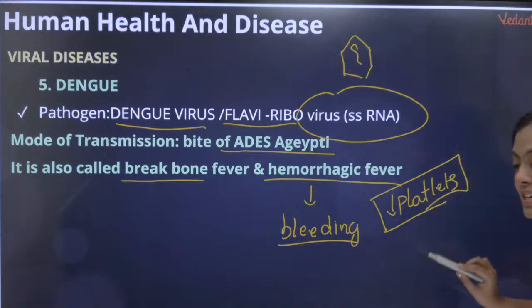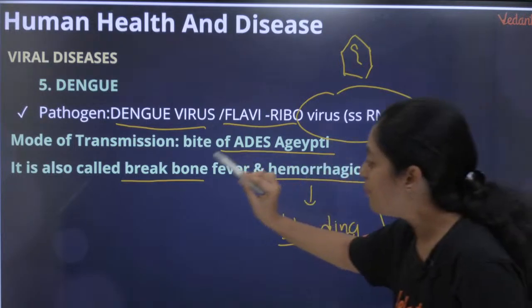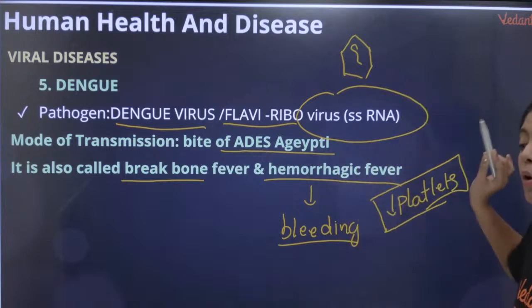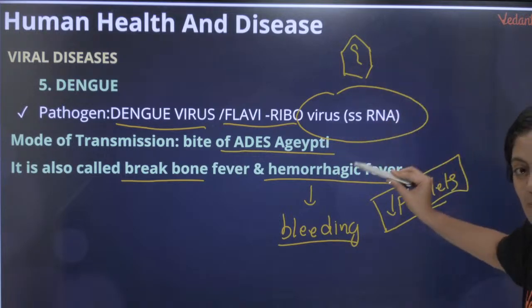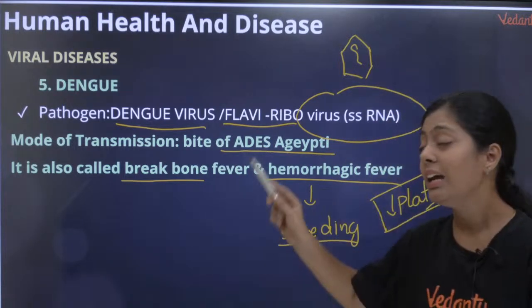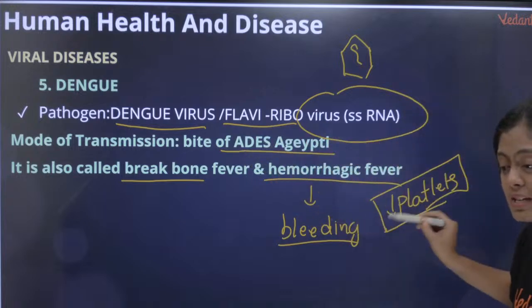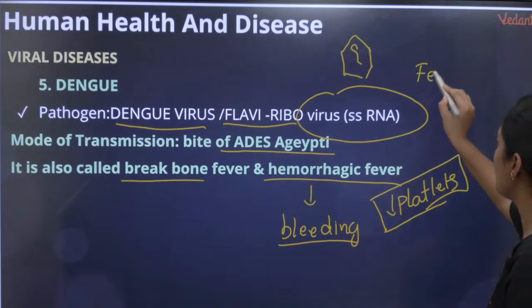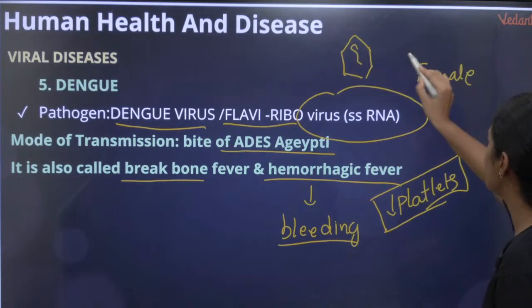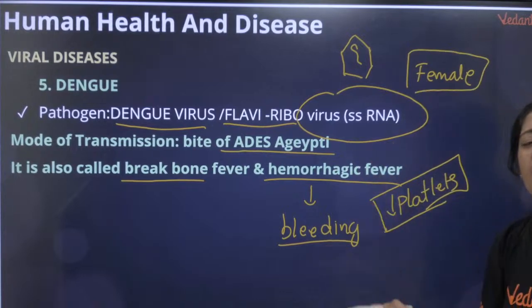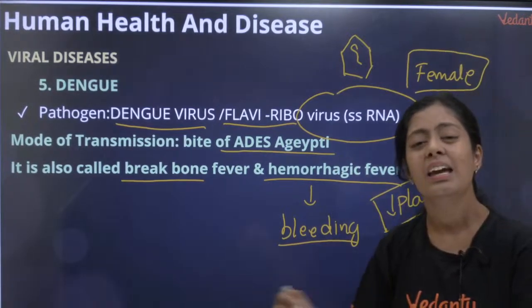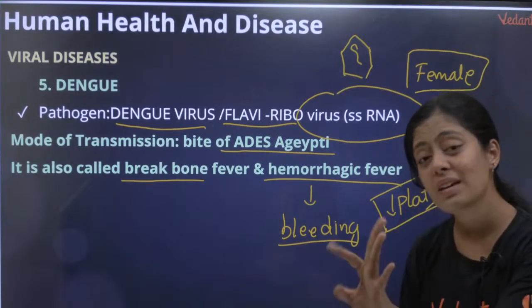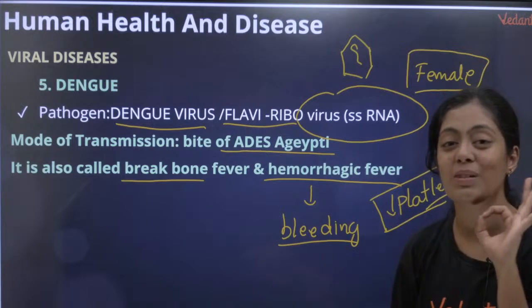Okay, so this is the reason. Hemorrhagic fever, or we also call it break bone fever. Who is causing it? Dengue. Who is spreading it? It is your Aedes aegypti mosquito. And always remember, it is the female Aedes. Any mosquito you take, Anopheles, Culex, Aedes, anything you take, it's always the female who will basically transmit the disease.